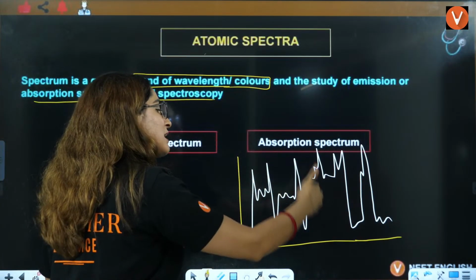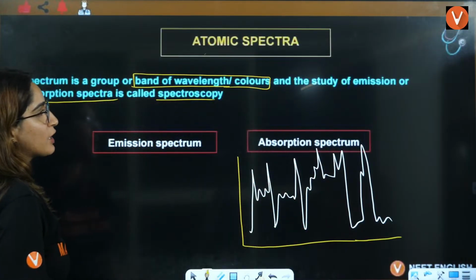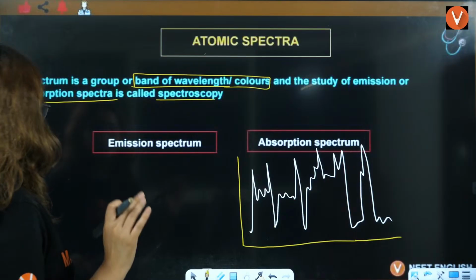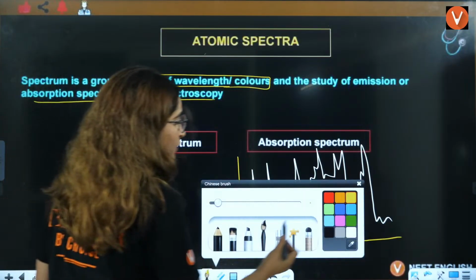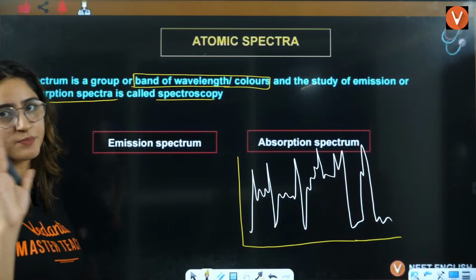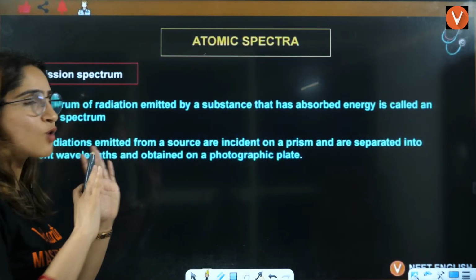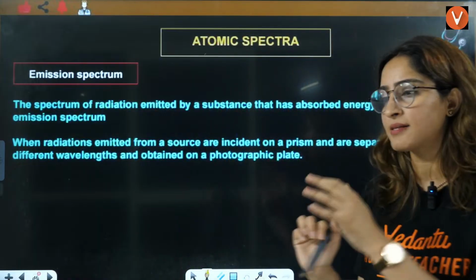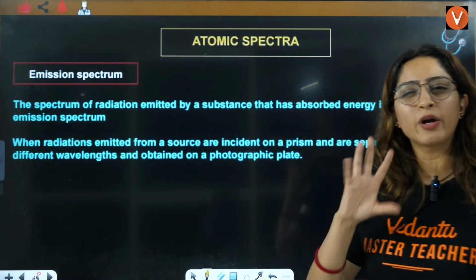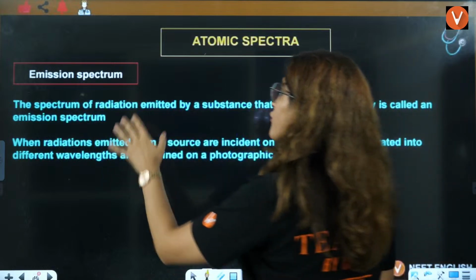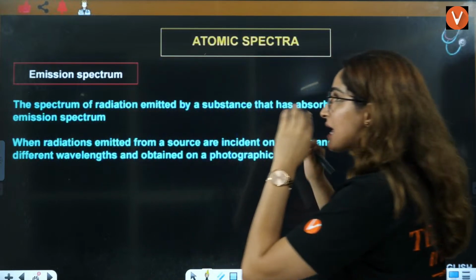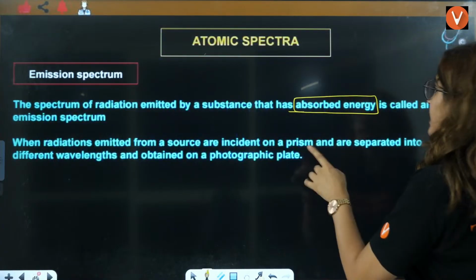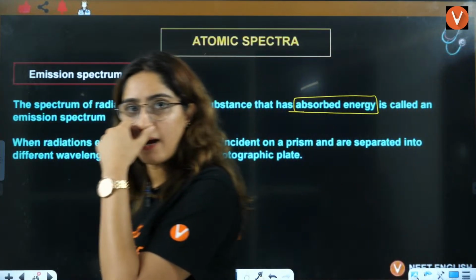What are these? These are the bands of wavelengths that you have, right? And the study of emission and absorption spectra, right? But for that, you need to know what is emission and absorption spectra. And this is all what you have in your syllabus, definition of emission and absorption spectra, that's it, right? So let's talk about emission spectra. The spectrum of radiation emitted by a substance that has absorbed energy is called an emission spectrum, right?